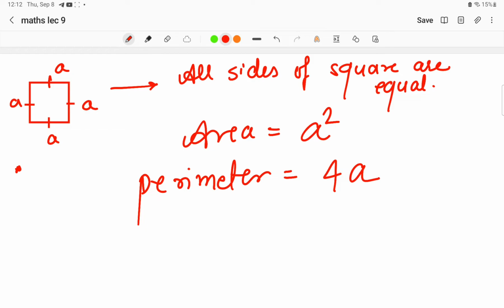Now whenever we are finding the diagonal, what is a diagonal? This is called the diagonal. This is the diagonal of the square, right?